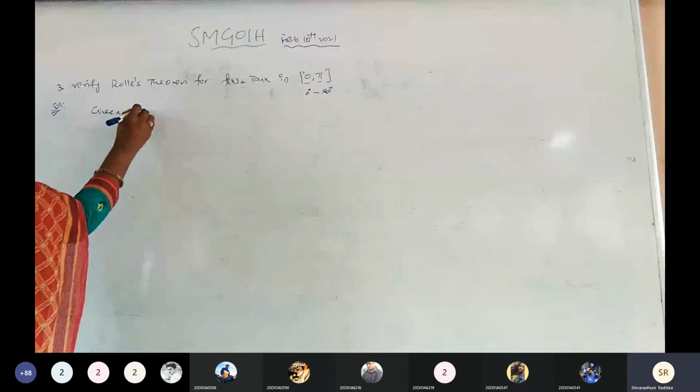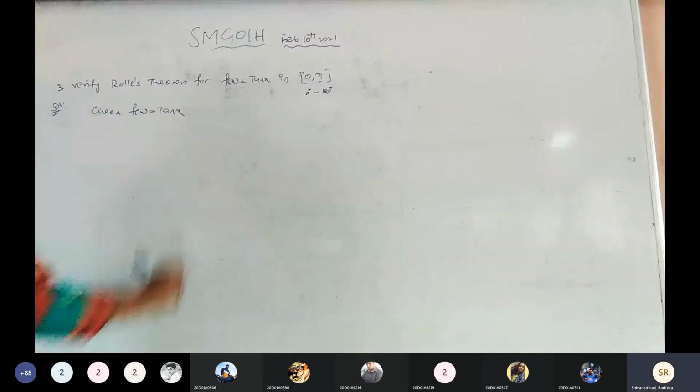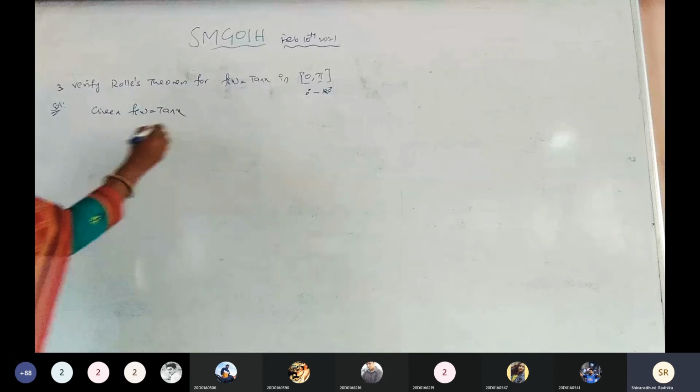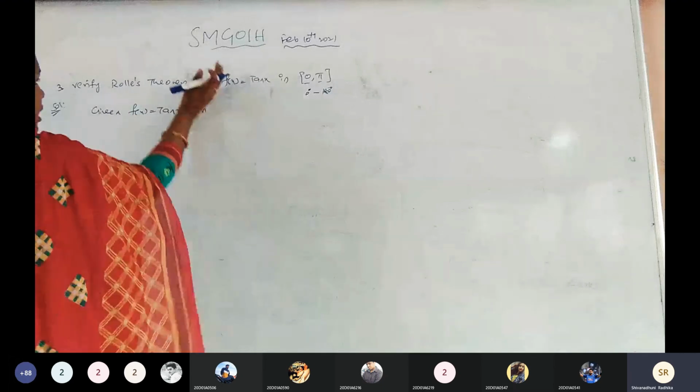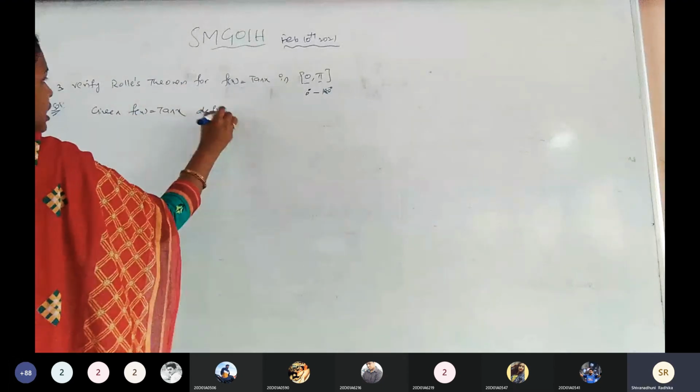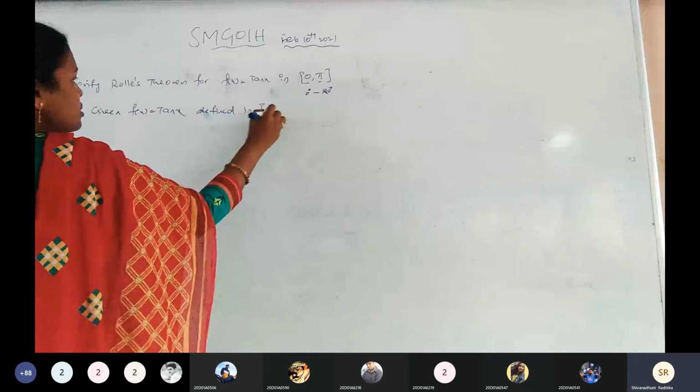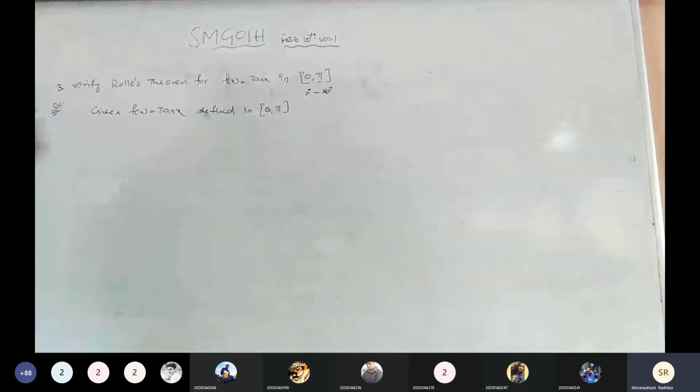Given f of x equals tan x, which is a given function defined in the closed interval 0, pi. I am going for the first case. So that is one.